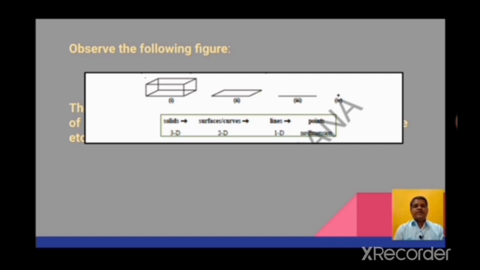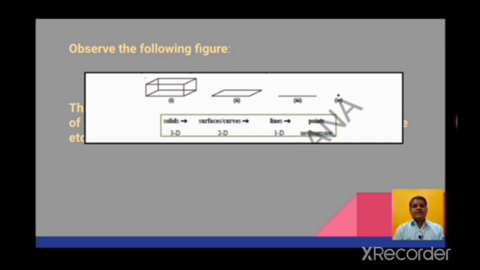Let us observe the following figure. You can see what is the figure 1? It is solid figure. It is cuboid. Cuboid has 3 dimensions. They are length, breadth and height.